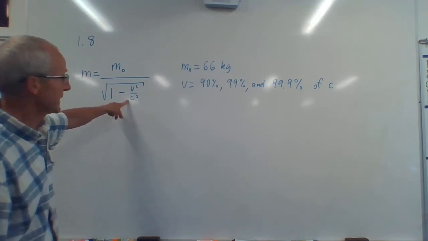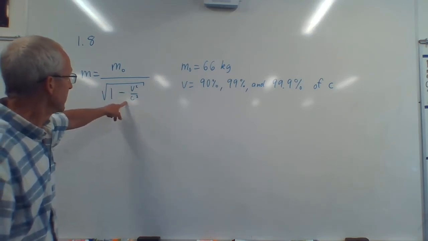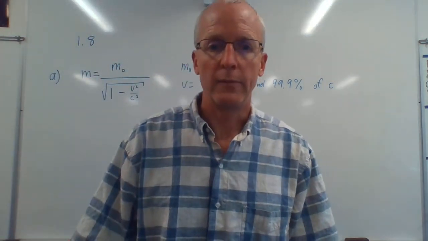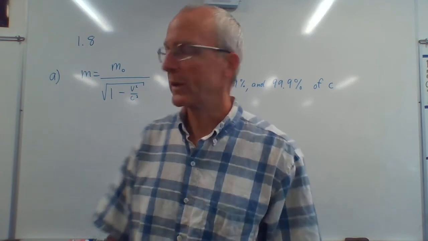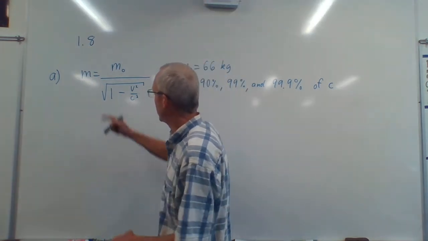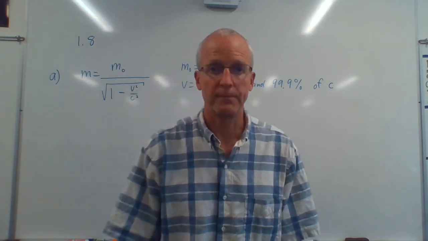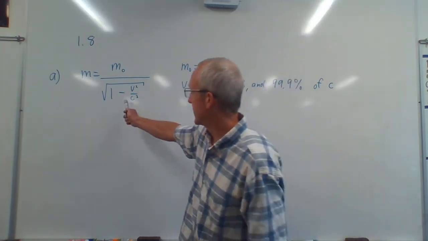We're taking 1 minus a number, and this number here is less than 1. So we're dividing by a number less than 1, like 0.1. If you divide by 0.1, that's like multiplying by 10. So if what's on the bottom here ends up being 0.1, we're dividing by 0.1, that's like multiplying by 10, and your mass is 10 times greater.